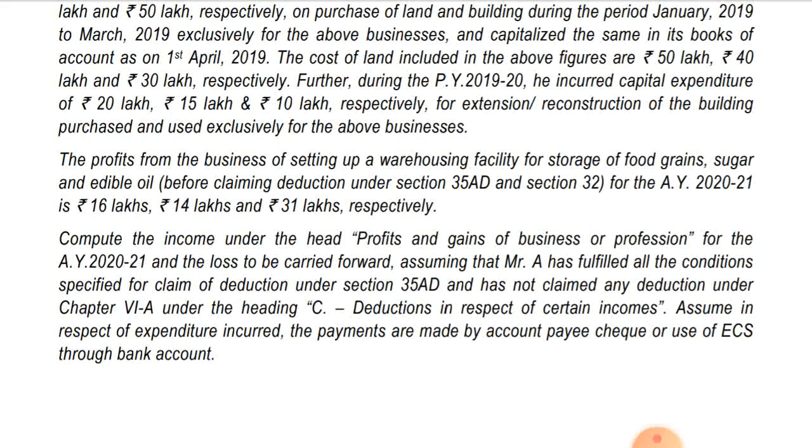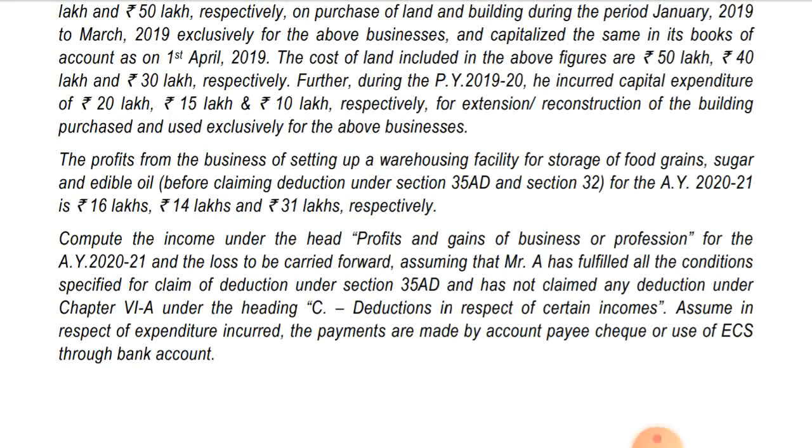Okay, he has satisfied all the conditions, that is good, and has not claimed any deduction under Chapter VI-A under the heading C, deduction in respect of certain incomes. So you cannot claim both the deductions. If you are claiming deduction in Chapter VI-A Part C, then you cannot claim deduction under section 35 AD. So either you claim on that or under 35 AD. He has not claimed deduction under Chapter VI-A Part C, so he can claim deduction under section 35 AD in respect of two businesses, that is food grains and sugar business.